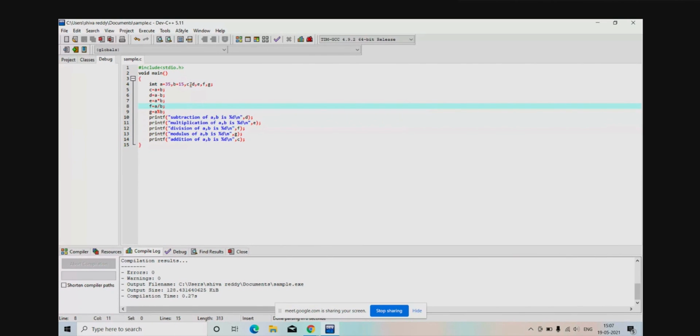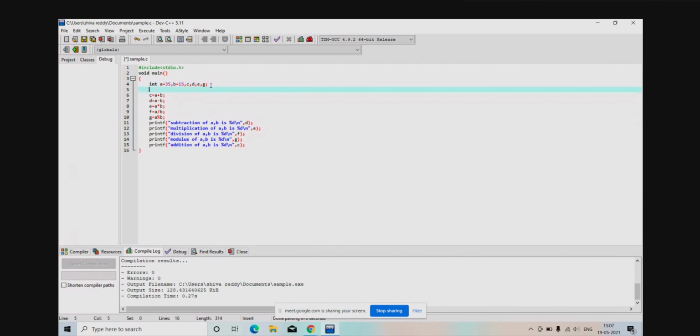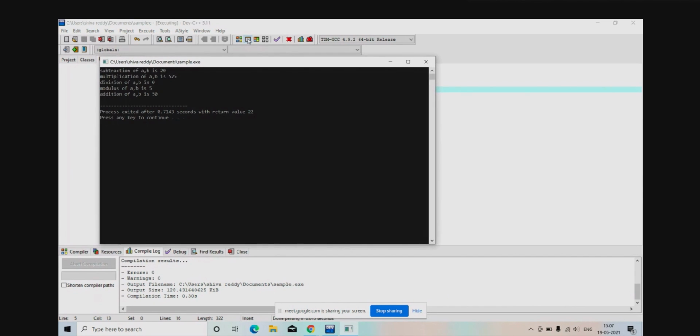So what I'll do is I'll remove this F, right? I'll remove this F. I'll write float F. Now save it. Now compile it. No issues. Now execute. You'll get 2.3 something.